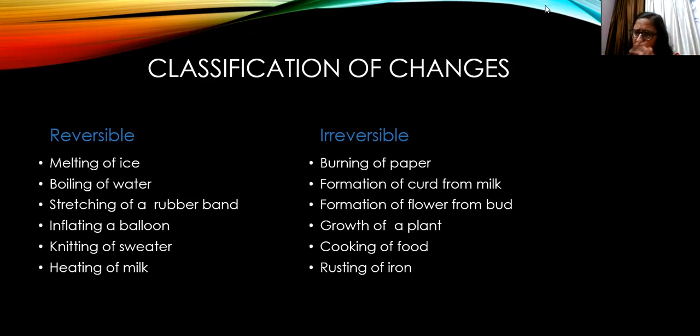Knitting of a sweater. Sweater बुनना जिसे हम कहते हैं, sweater बनाया. What if I want to reverse the change? Yes, हम कर सकते हैं उसको. अगर हम open करेंगे, just ask your mother, or if you have seen your दादी, your grandmother, or your नानी और मदर कभी देखा हो अगर करते हुए, स्वेटर बनाते हुए, तो उसको हम वापस से अगर हम थ्रेड को, वूल को अगर हम पुल करेंगे तो वो पूरा ओपन अप हो जाएगा, वो उसके ओरिजिनल शेप में it will come back. Then heating of milk, again I can cool down that milk to its normal temperature. So these all are reversible changes.